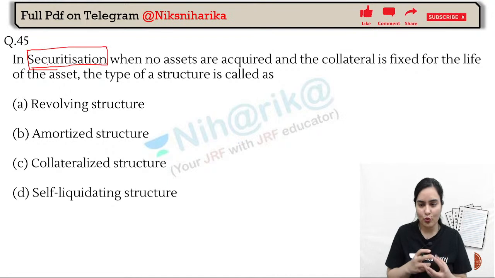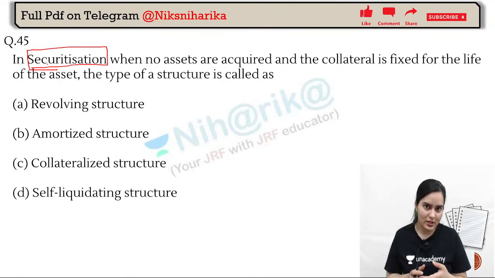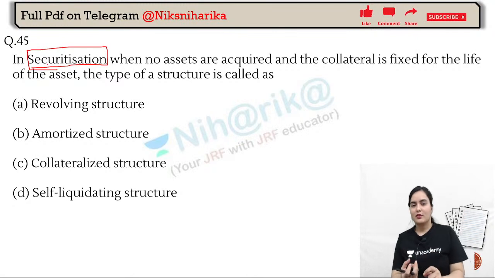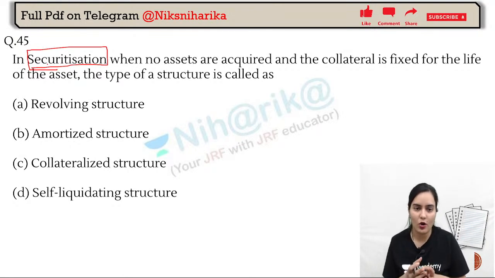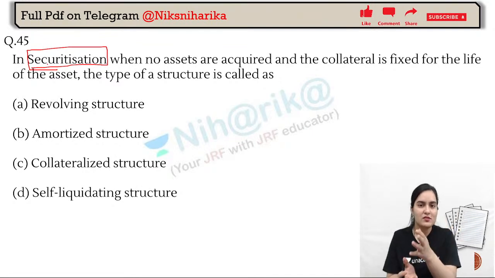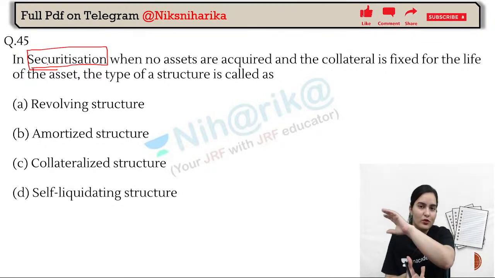Securitization. Do you remember what the process of securitization is? Basically, when we pool some assets and convert illiquid assets to liquid assets, that process is known as securitization. Like if a bank wants some liquid asset, they will pool all the illiquid assets, all the papers, loans, all those things, and make a pool of it. They will transfer it to an SPV, and the SPV will transfer it to investors.